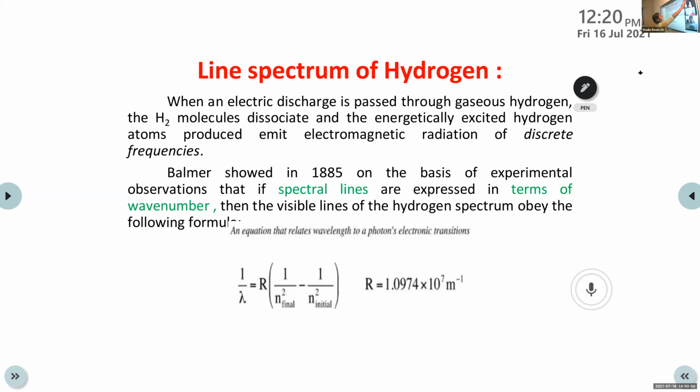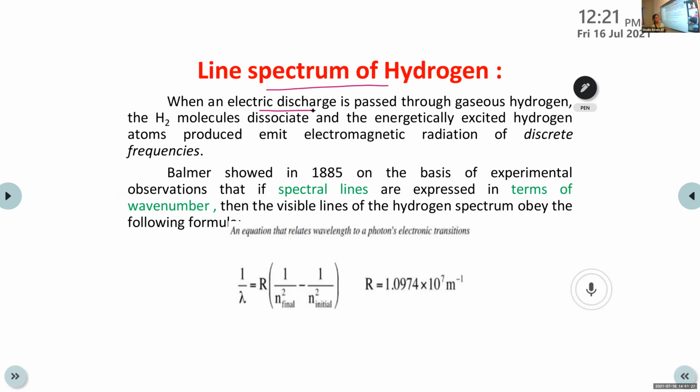Line spectrum of hydrogen. So when an electric discharge is passed through gaseous hydrogen, the hydrogen molecules dissociate and the energetically excited hydrogen atoms produced emit electromagnetic radiation of discrete frequencies. I told you there is one ground state and excited state. When atoms, molecules or ions absorb energy, they jump to the excited state.